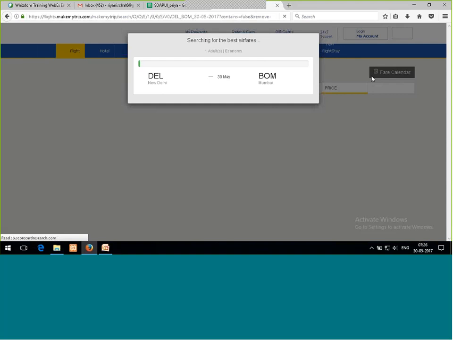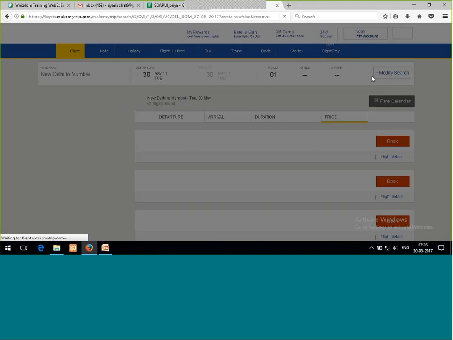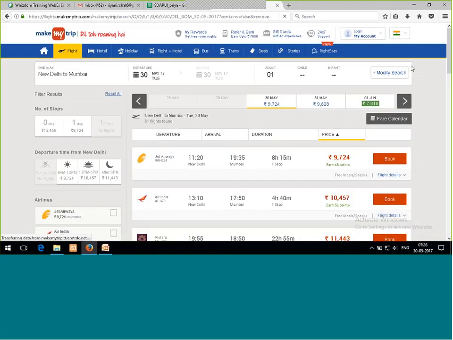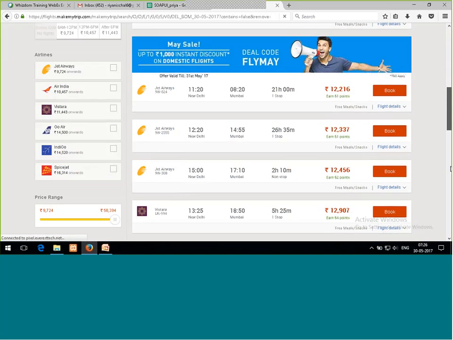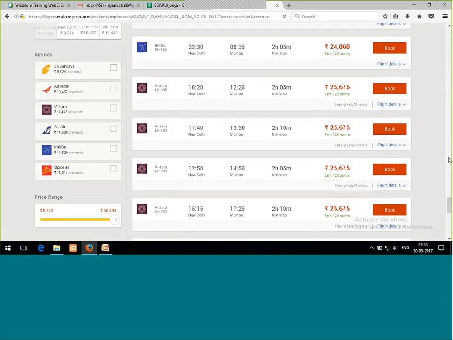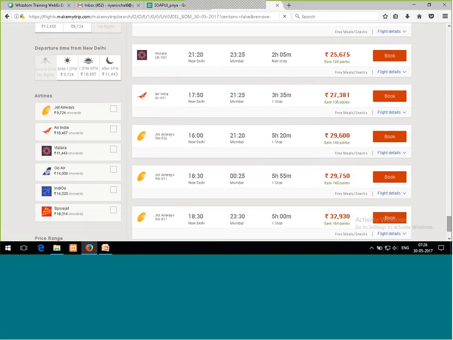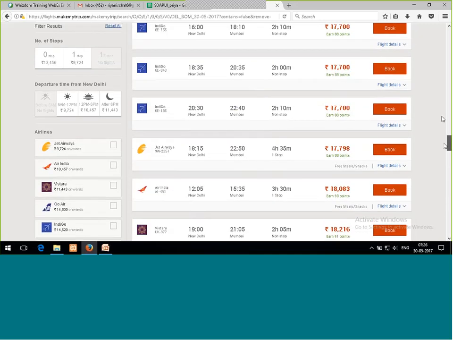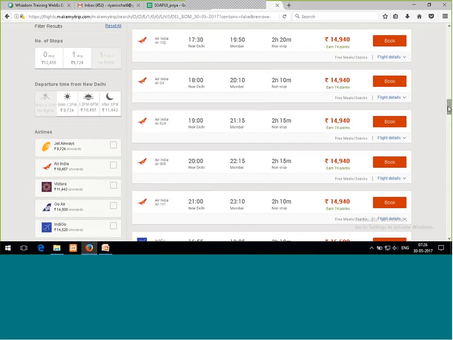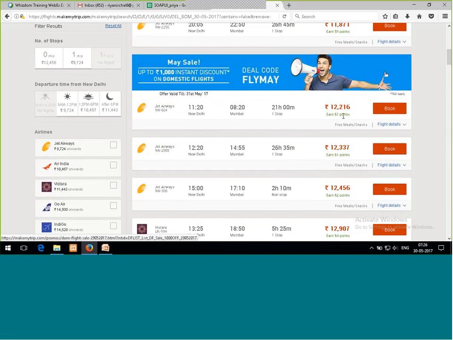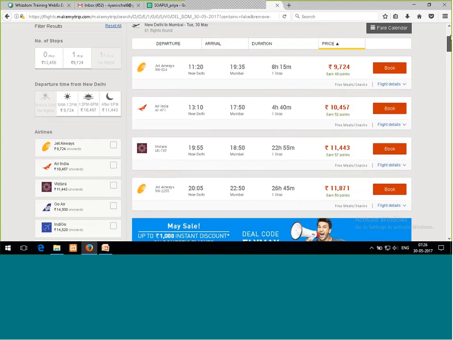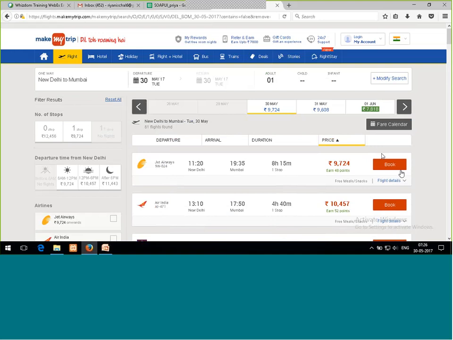After I select search, I get a filtered list of all the flights which are available. It's a huge list, with the name, the timing, how much fare they are going to apply, and I'm also getting the option of whether I want to book it or not. So many things are there.